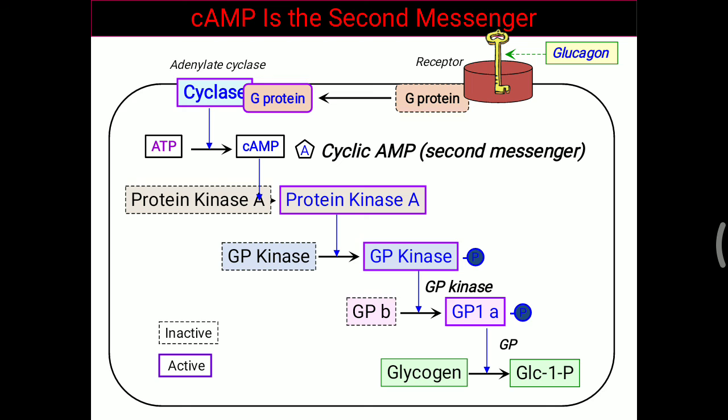Many hormones work with the help of this second messenger activity. So you have to remember that glucagon works based on this cyclic AMP second messenger, and that helps make or liberate glucose molecules inside the cell, and from there it can be liberated into the blood. So that is all about how cyclic AMP works as a second messenger.